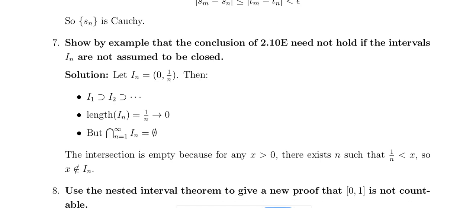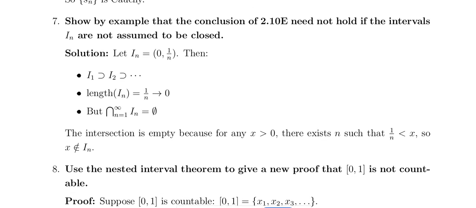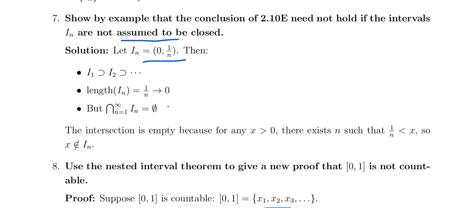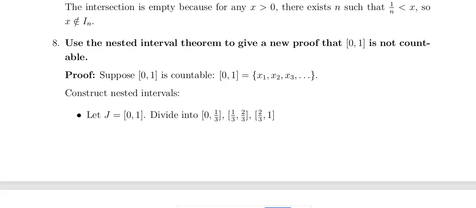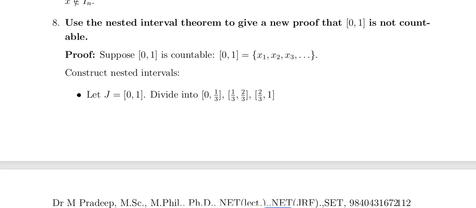And the intervals In are not assumed to be closed. Behold, the intervals In are not assumed to be closed. Open interval, the nested interval theorem is not true in the case of open intervals. The nested interval theorem gives a new proof that 0,1 is not countable. 0,1 is not countable, by the nested interval theorem.